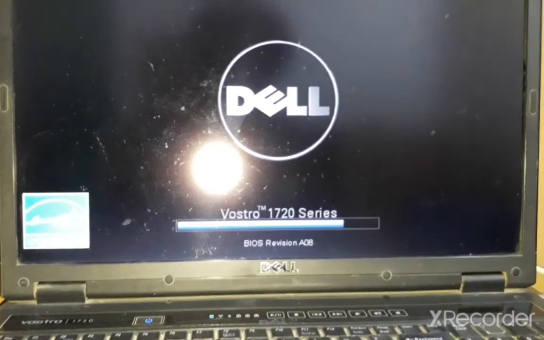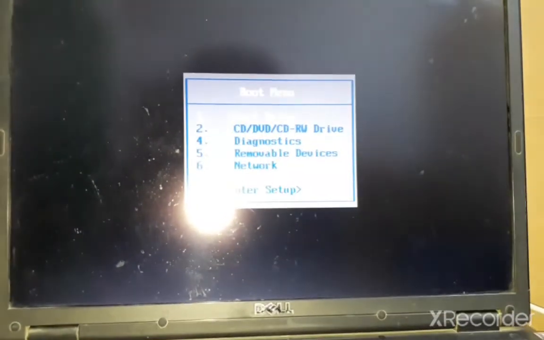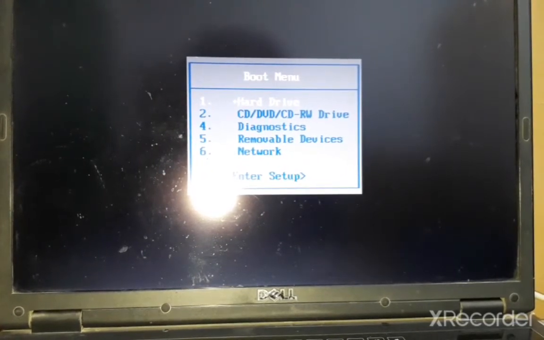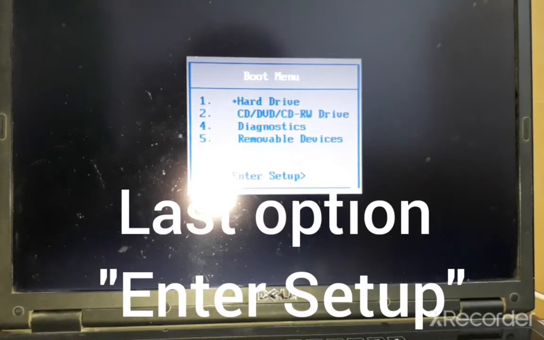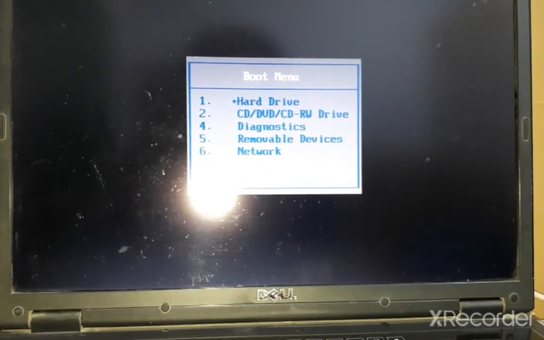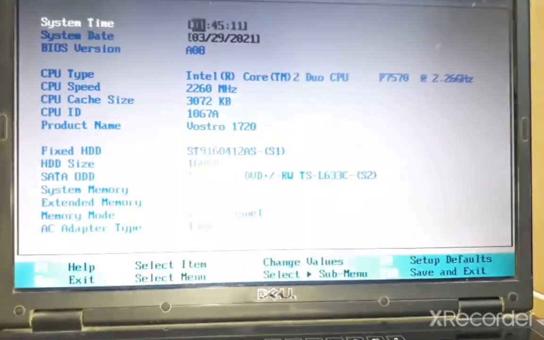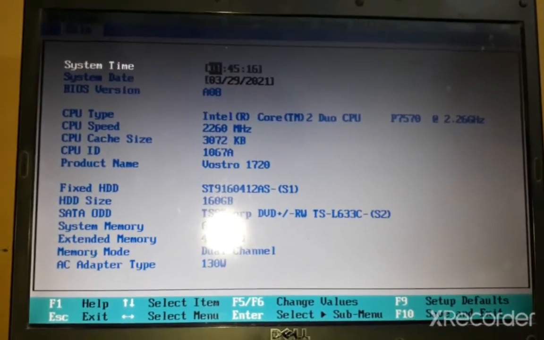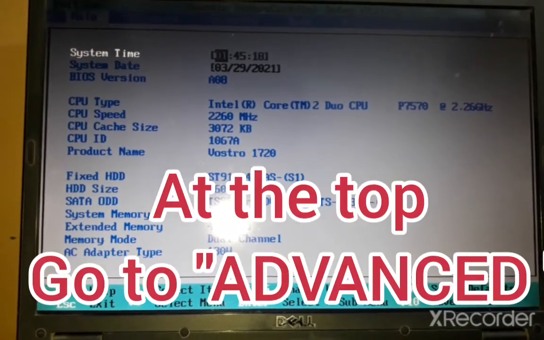Once you press F12, an option comes up, and you need to go to Enter Setup, the last option. Here it is. So enter. Now you will find some settings. At the top you can see there is Main and Advanced.